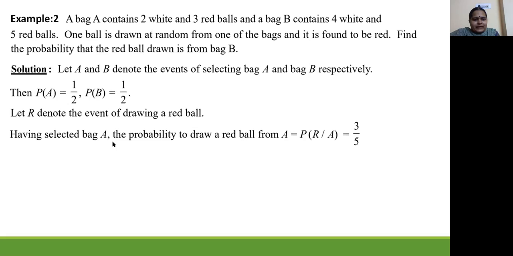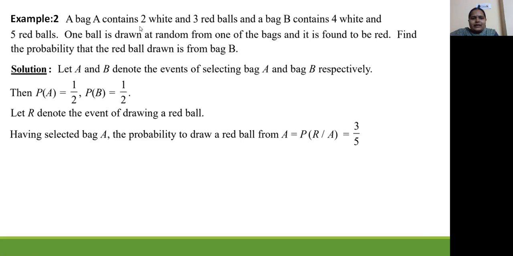Having selected bag A, the probability of drawing the red ball from A. So first we are selecting bag A. That is why the bag A selection occurred first, so we have to write it in the denominator. From bag A we are selecting a red ball. So that probability we write as P of R over A, which is 3 by 5.